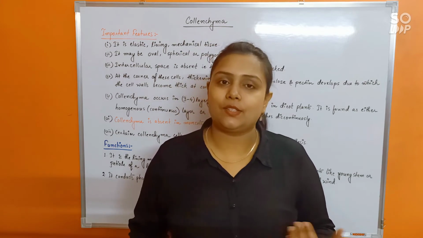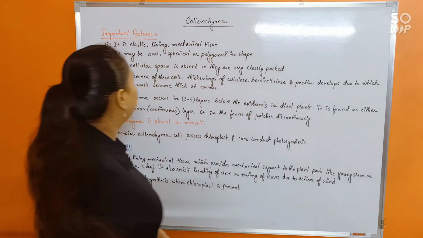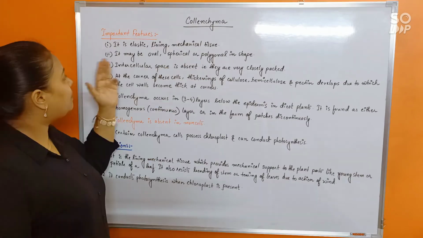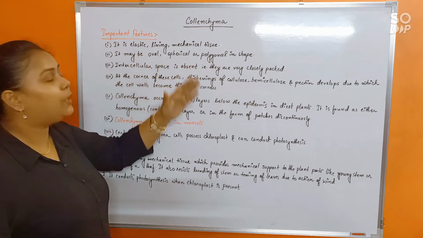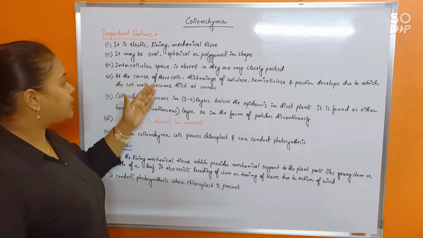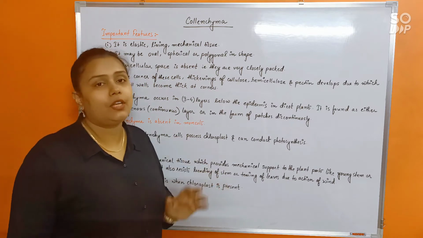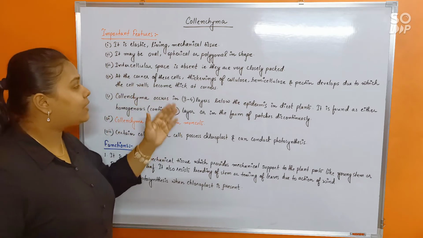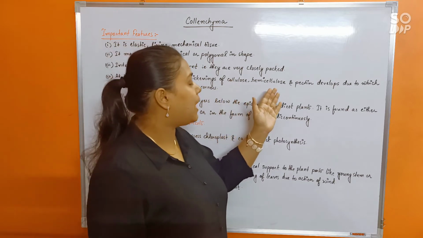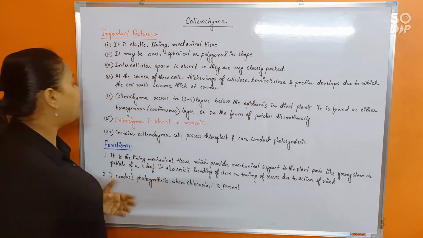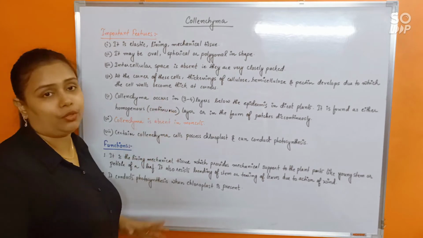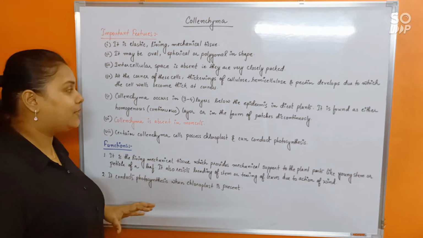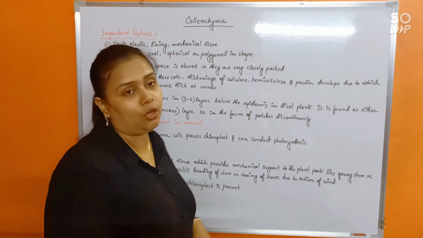Alright, so now let us read out the other features as well. See, first thing, it is an elastic living mechanical tissue. It may be oval, spherical or polygonal in shape. Intercellular space is absent, so they are very closely packed. Next, in the corners of the cells, thickenings of cellulose, hemicellulose and pectin develop, due to which the cell wall becomes thick at the corners. Next, chlorenchyma occurs in 3 to 4 layers below the epidermis in dicot plants.